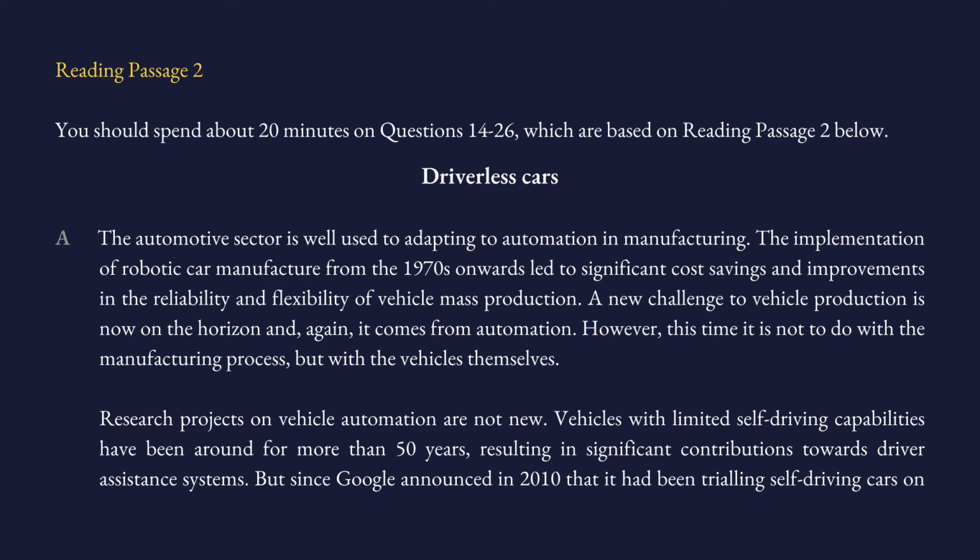So we have a passage. Clearly, we have 20 minutes on reading the passage and answering questions 14 to 26. The title is Driverless Cars. So, look, it is very important. So far, we have been discussing and analyzing texts that were just one paragraph, because I wanted to train your mind first on how to find those questions. But they were not basically like full passages. But here we have a full passage consisting of several paragraphs.